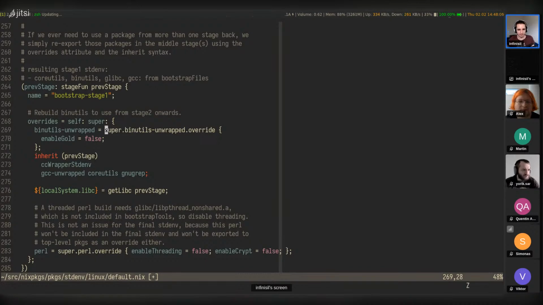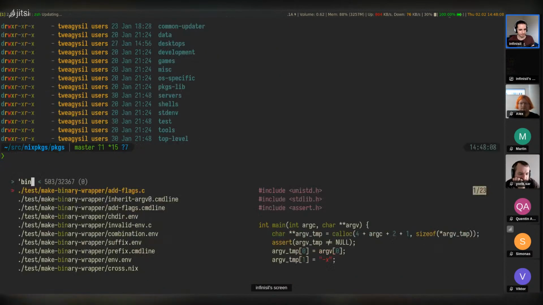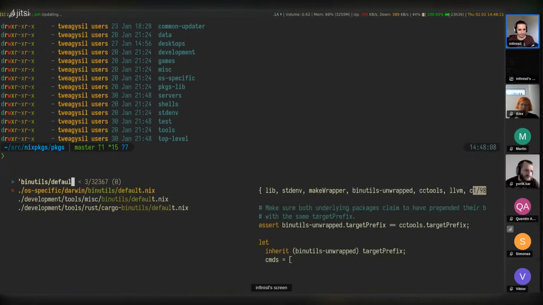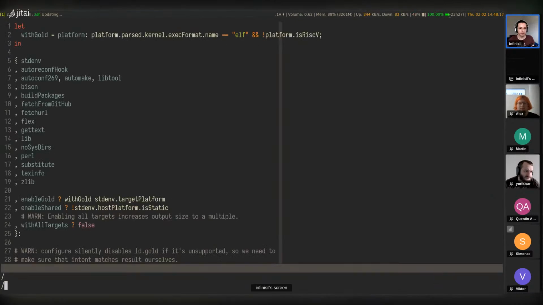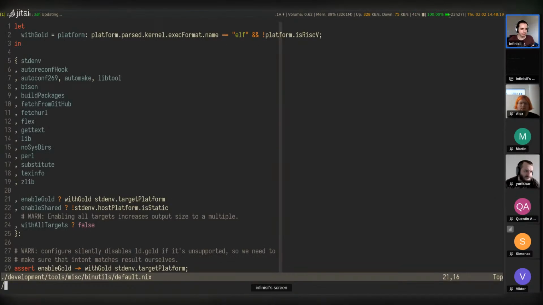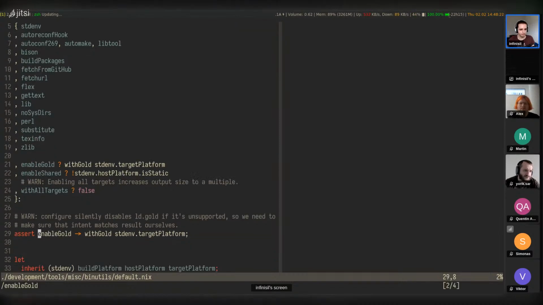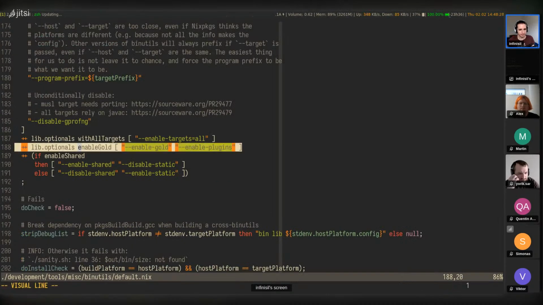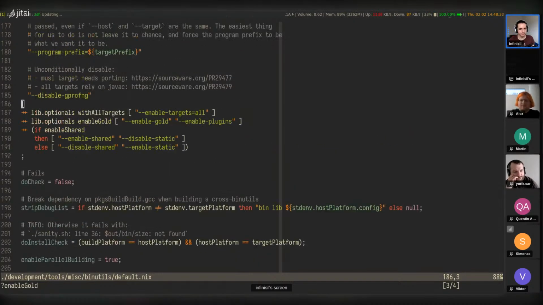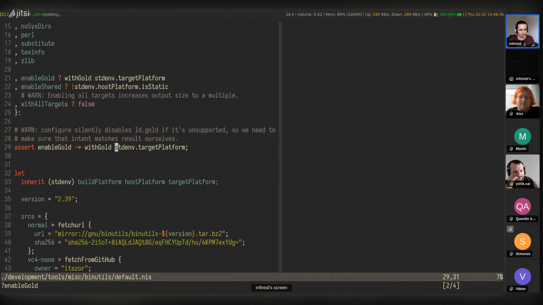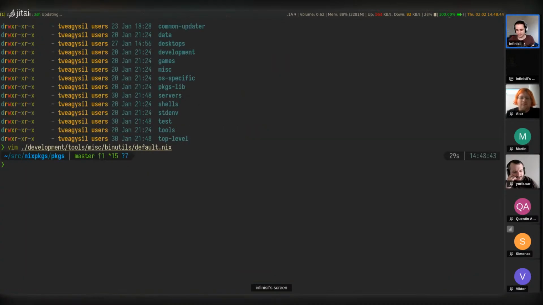Let's maybe look at this a bit more closely. Binutils unwrapped, binutils default. This looks right. Gold, enableGold. Or in this case, it's something to do with enableGold, hasGold. I can't see which dependencies are needed in this case. Or it might just be that it's something with cross-compilation. But yeah, this is kind of where my understanding ends. I know the gist of it.